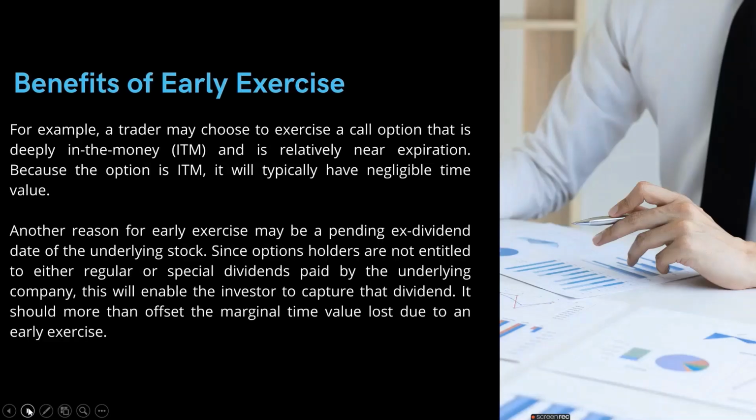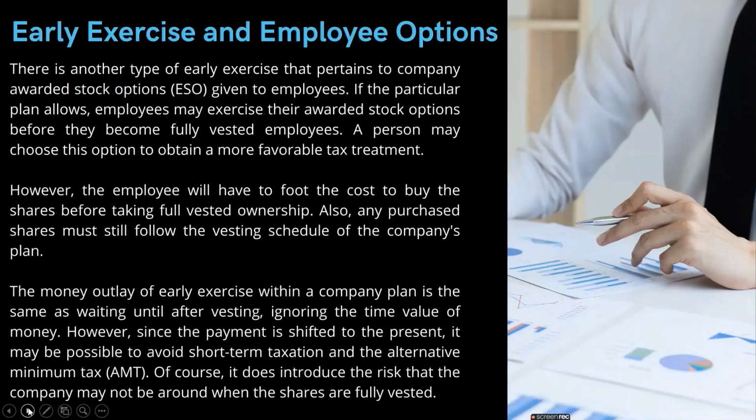The benefit of early exercise is that a trader may choose to exercise a call option that is deeply in the money and is relatively near expiration. Another reason may be a pending ex-dividend date of the underlying stock. Since option holders are not entitled to either regular or special dividends paid by the underlying company, this will enable the investor to capture that dividend. And it should also more than offset the marginal value lost due to an early exercise. This slide is also about what I talked about regarding employee options and early exercise.